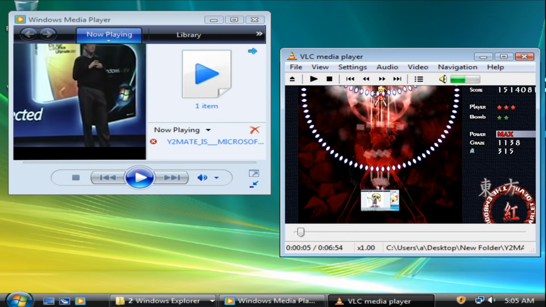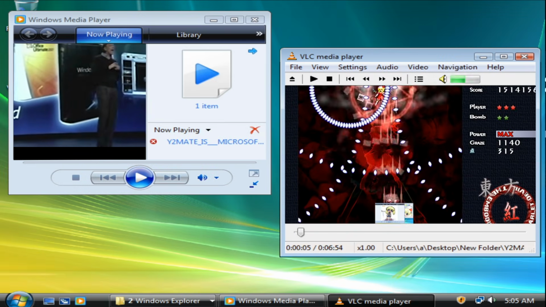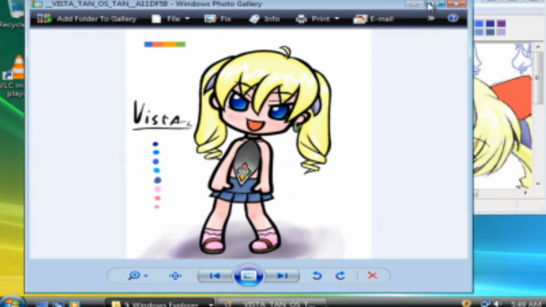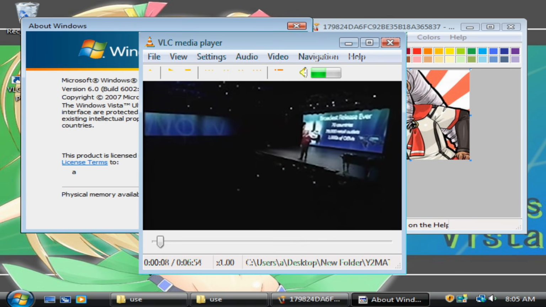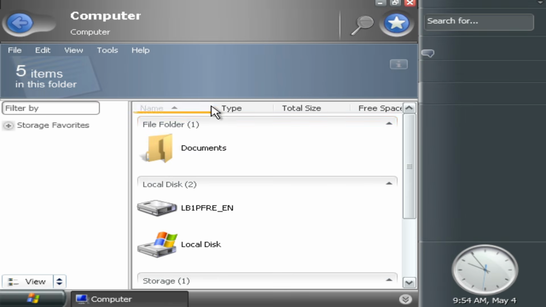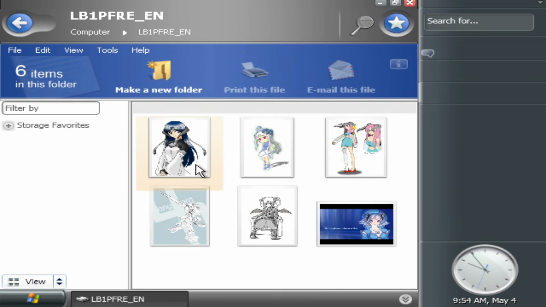Out of all the mainline releases, Vista was a highly controversial OS. The design for Vista Tan was also controversial as there was never an agreed upon design. Vista was announced in 2005 and was the newest OS at the time these characters were created. There was a large amount of different designs being created, some being before Vista was released and some after.